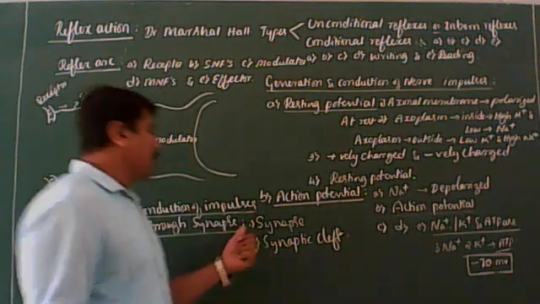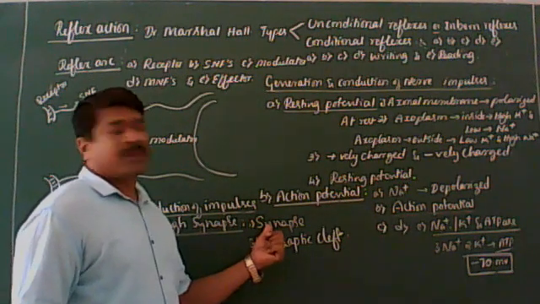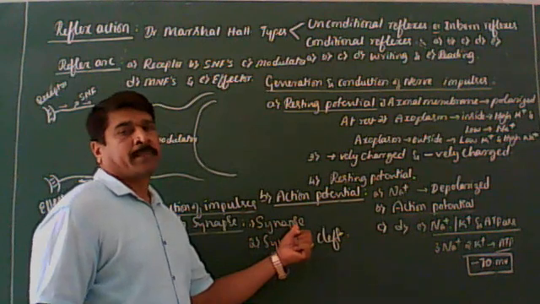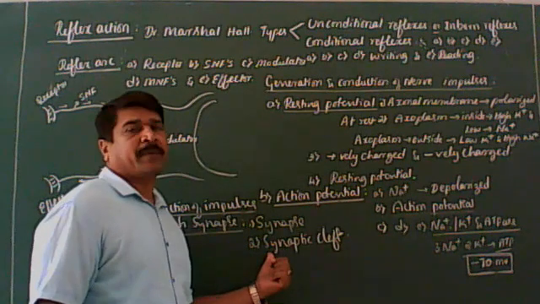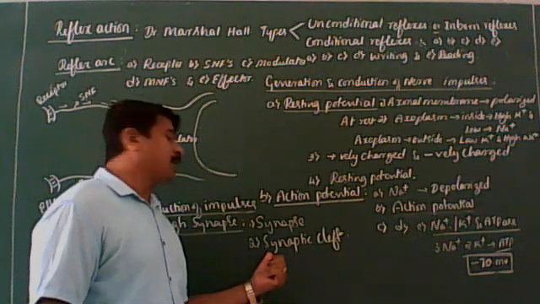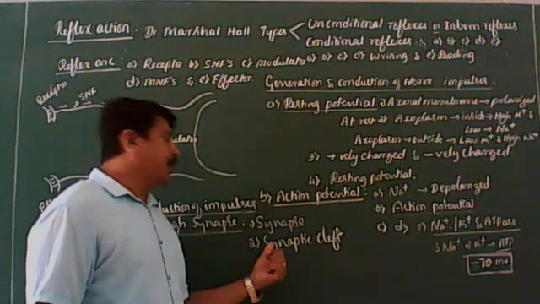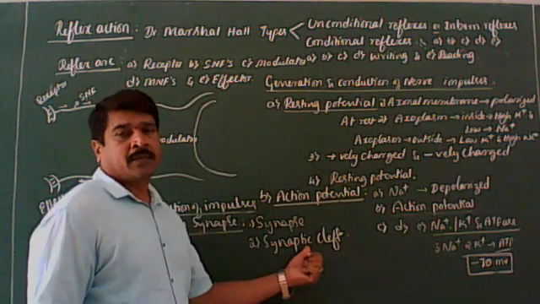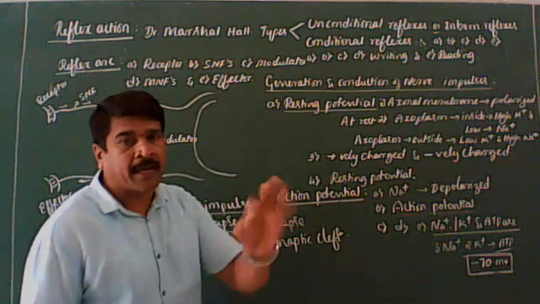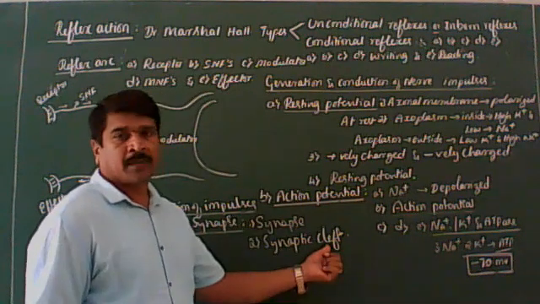Okay, listen to me. The functional junction between two neurons is called synapse. It is formed by the presynaptic neuron and postsynaptic neuron, which may or may not be separated by a gap called the synaptic cleft. Got it?